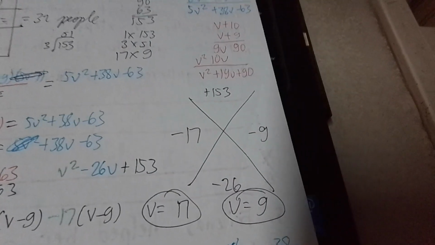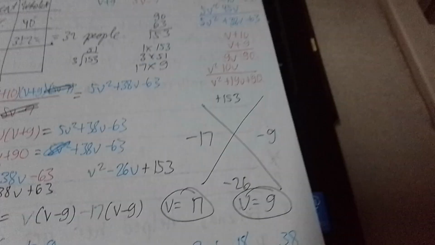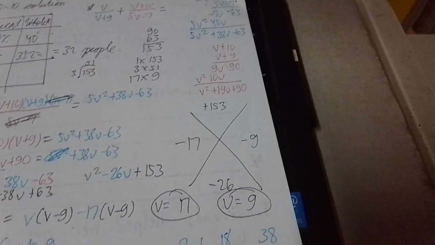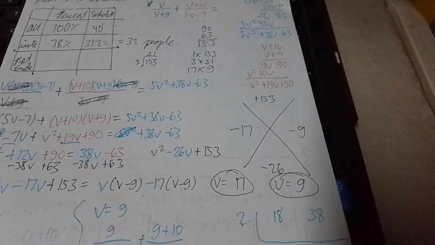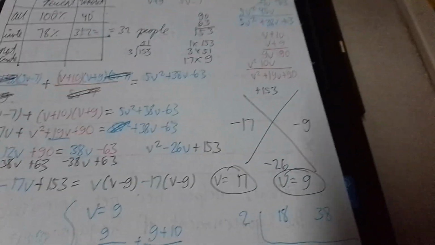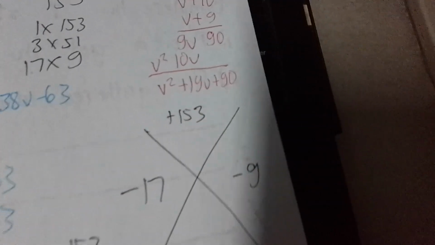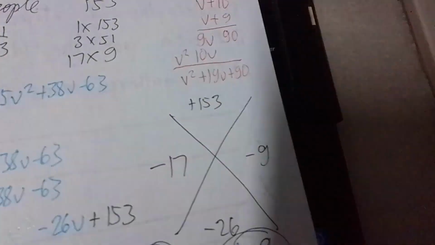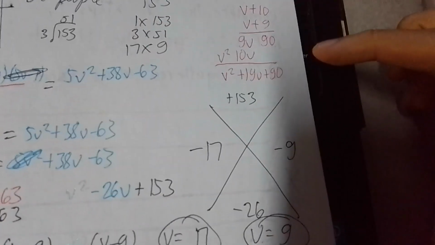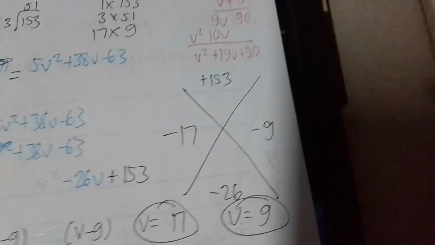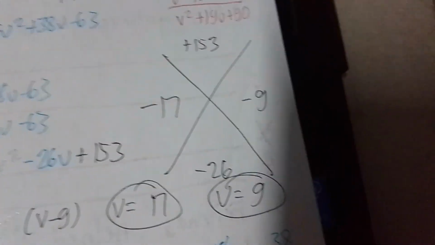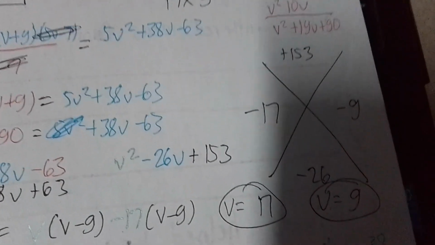So we make the cross right over here, and we have 153. What two numbers can you multiply together to give you 153, and that add to give you negative 26? We know that 17 and 9 makes 153. But do they add up to 26? Yes, they do. Because negative 17 times negative 9 gives you positive 153. 17 times 9 is 153. Negative times negative is positive. Okay? And then negative plus negative gives you negative. Negative 17 plus negative 9 equals negative 26. And therefore, that's the answer.